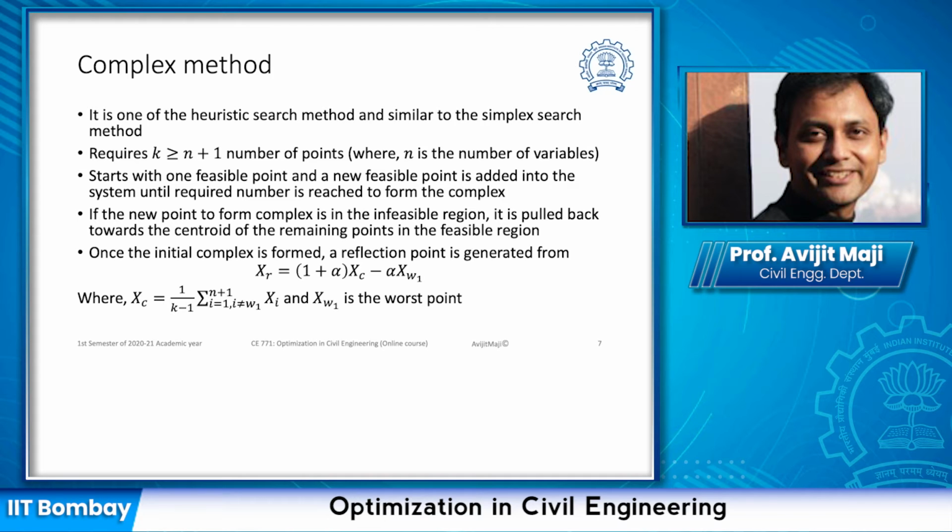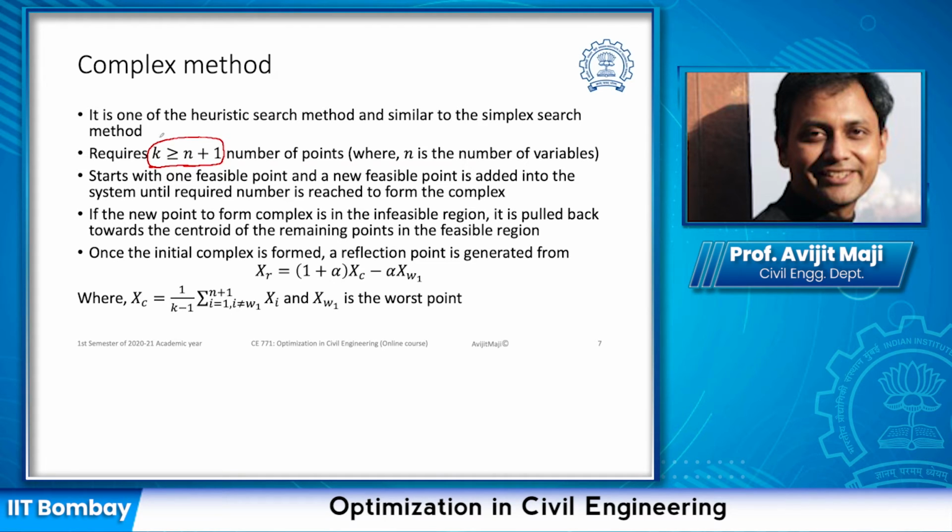The process is to move until it reaches the optimum solution. In a similar fashion, in this case, we are going to use a point cloud of k points, where k is greater than or equal to n plus 1. In case of the simplex search method, we use the point cloud of n plus 1, where n stands for the number of variables in the objective function. So we start with a feasible point, and a new feasible point is added into the system until all the required number is reached.